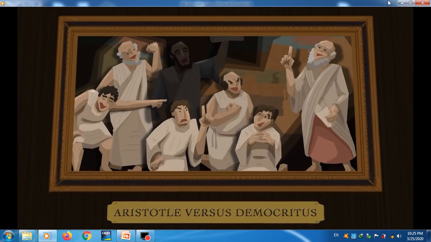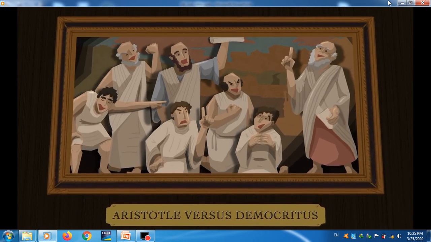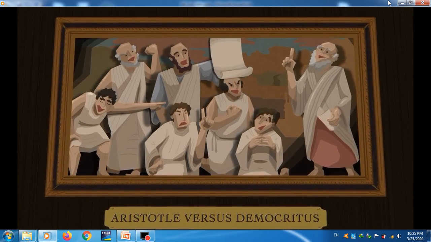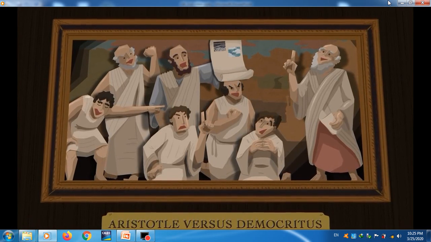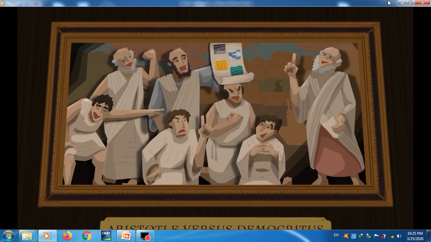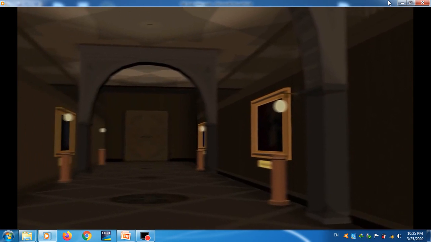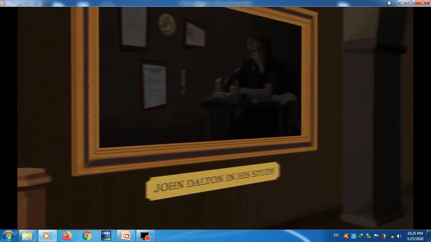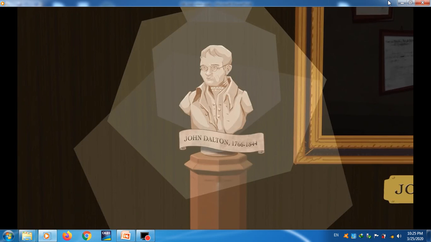His ideas were opposed by the more popular philosophers of his day. Aristotle, for instance, disagreed completely, stating instead that matter was made of 4 elements: earth, wind, water, and fire. And most later scientists followed suit. Atoms would remain all but forgotten until 1808, when a Quaker teacher named John Dalton sought to challenge Aristotelian theory.